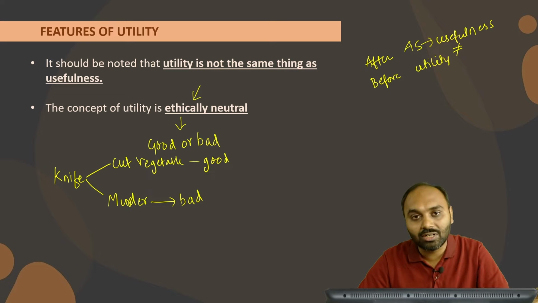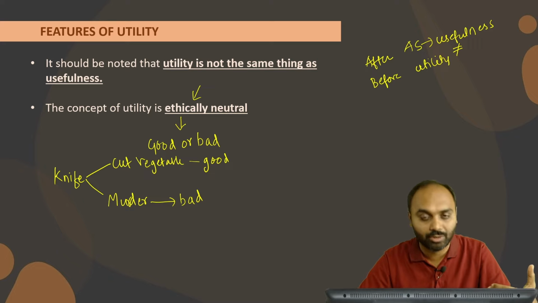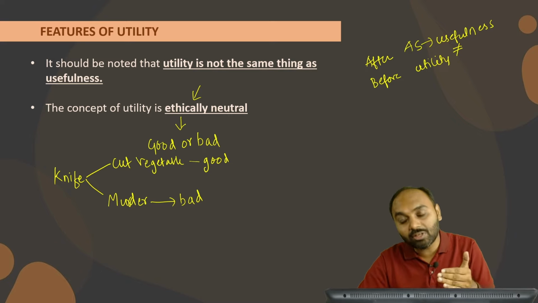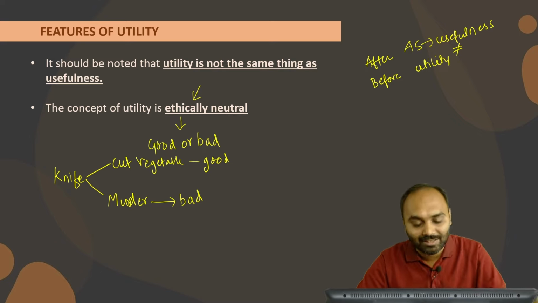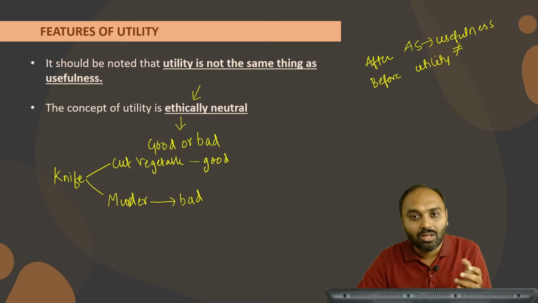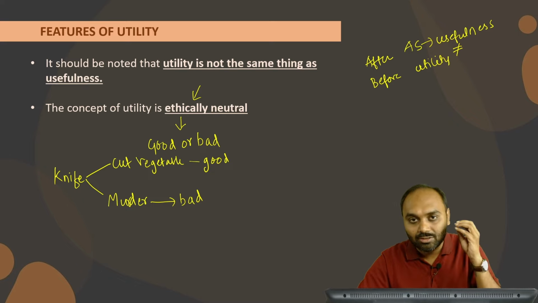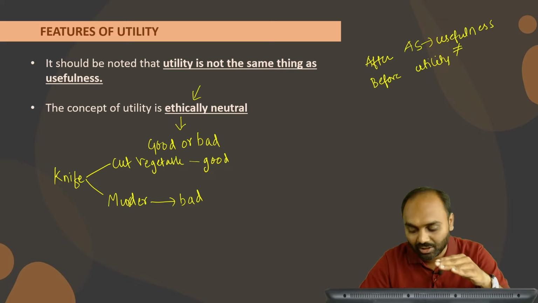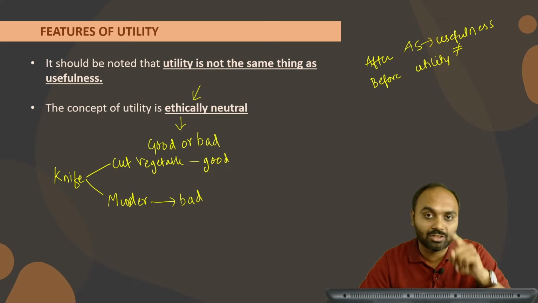Now, usually students in 12th standard think utility is the satisfaction that we get after consuming a product. But actually that is wrong. It is not after consuming a product. It is before consuming, the expectation that you develop. That is the reason why I am stressing this point: keep a note, it is an expectation. In 12th standard when you study the law of DMU, usually the teacher teaches in a manner of after consuming this thing, and students have a perception that utility is the satisfaction we get after consuming it. But actually that is wrong. It is expectation before consuming.